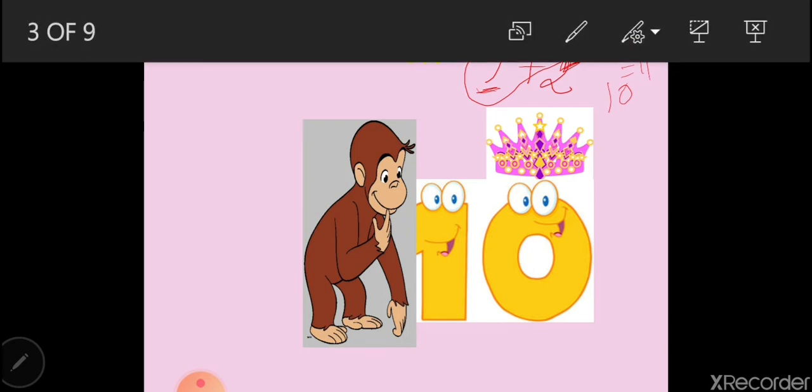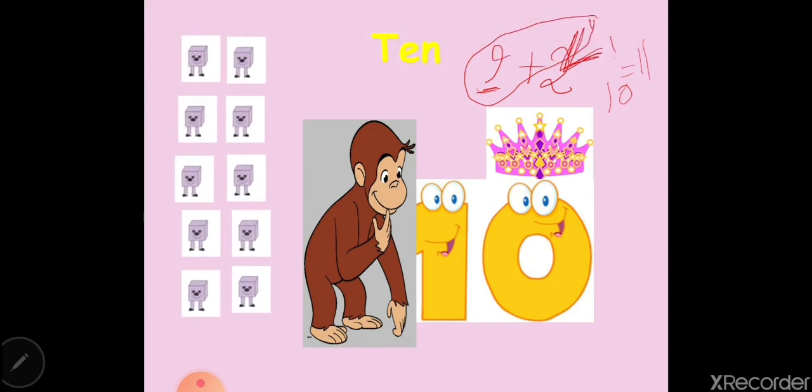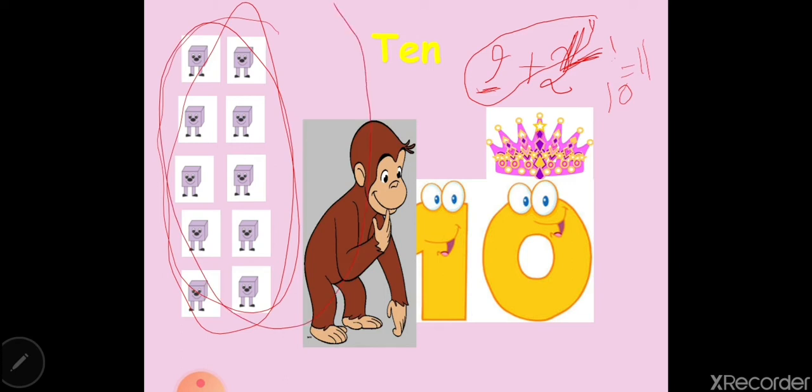Now how can I make 10? 10 needs 10 ones, 10 small ones like your fingers. How many fingers do you have? You have 10 fingers. If you put them together inside a group, you see I'm putting them inside a group. What is the meaning of group?